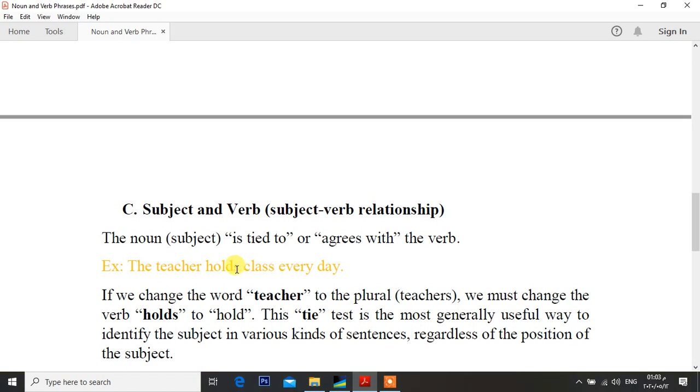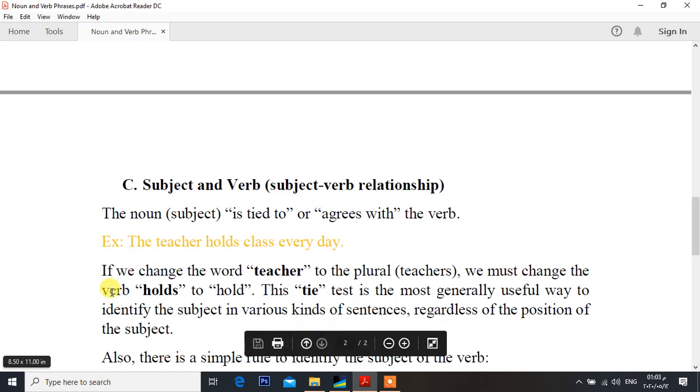You may ask why? Because as I said before, there should be a correspondence, there should be an agreement between the subject of the sentence and the verb, and it's a must.